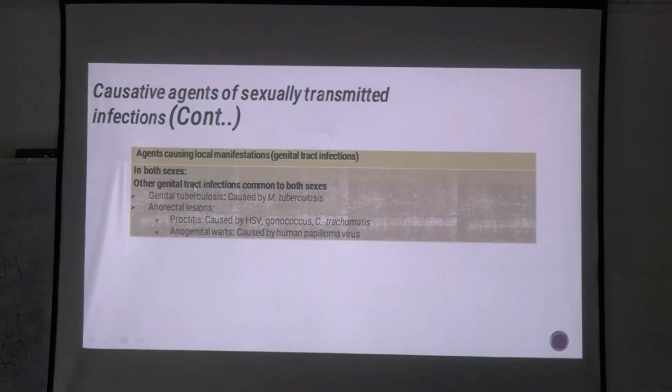Then, local manifestation disease, genital tuberculosis we discussed. We discussed UTI, renal tuberculosis. Then there is something called genital tuberculosis involving the genital tract, and certain anorectal regions such as warts by human papilloma virus or proctitis caused by gonococcus and chlamydia. Okay, these are also common in both sexes.